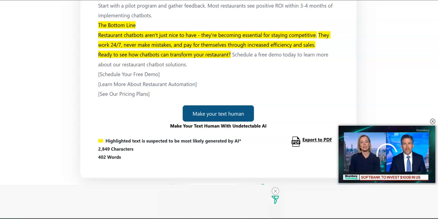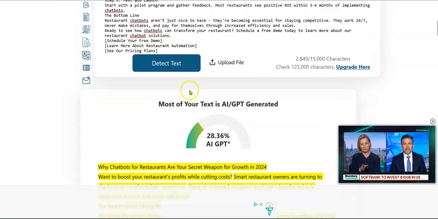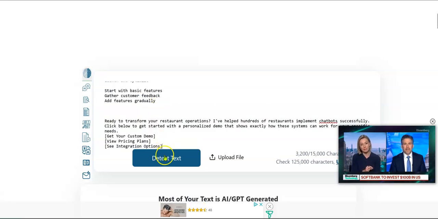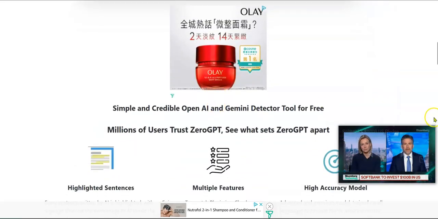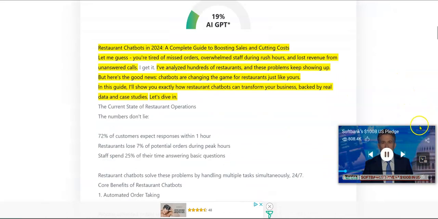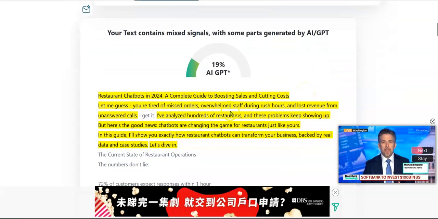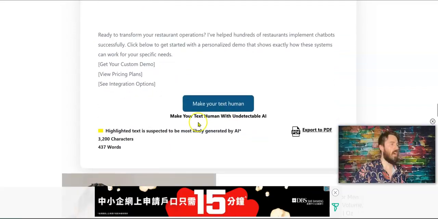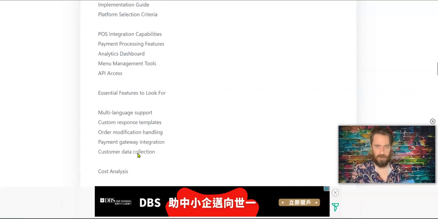Come back to Zero GPT. And we come up here, Control A, Control V, detect, and it's going. Get rid of this. No reason for that to be up there. I can get rid of it. Not letting me. All right. So 19%. So that dropped that down. But how many words did we? The closing looks a little bit better. But 437, it didn't really expand on that.